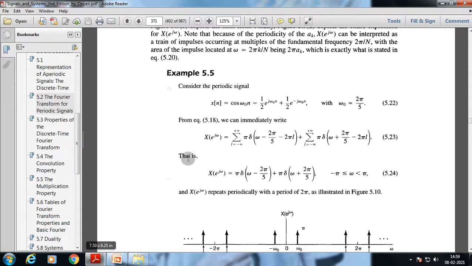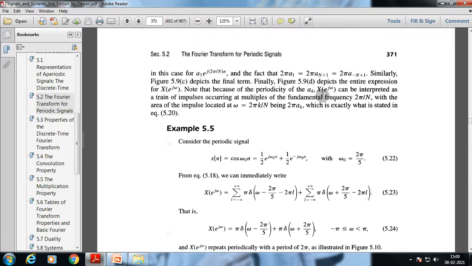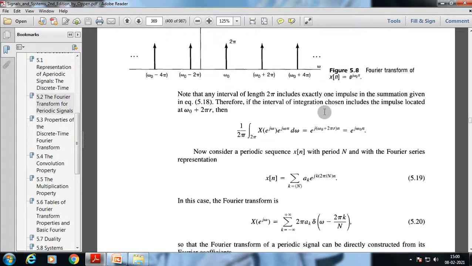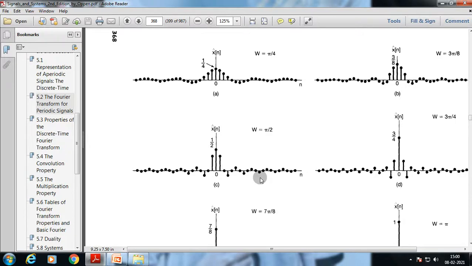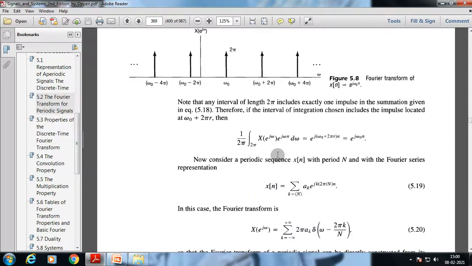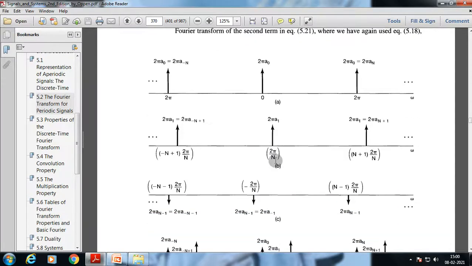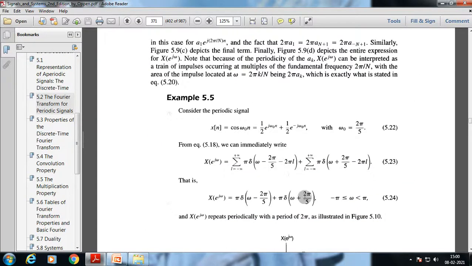So x of n is equal to cos omega 0 n. As we put the value omega 0 equal to 2 pi by 5 in this periodic signal, from this equation 5.18, we just put these values. By putting those values, we have pi delta omega minus 2 pi by 5 minus 2 pi l, summed from l equals minus infinity to plus infinity, plus pi delta omega plus 2 pi by 5 minus 2 pi l.